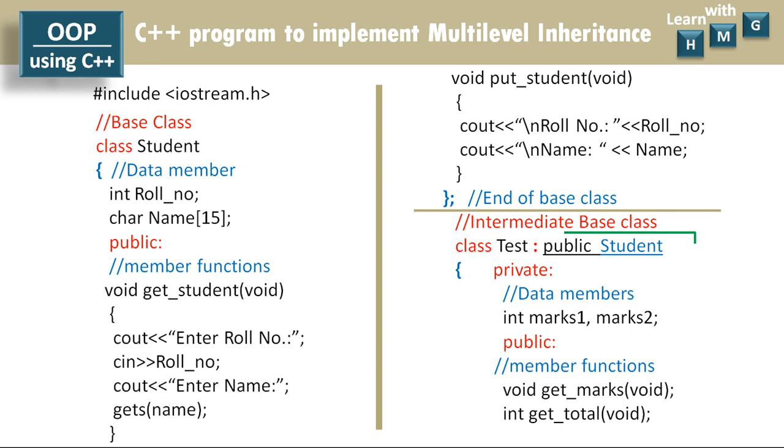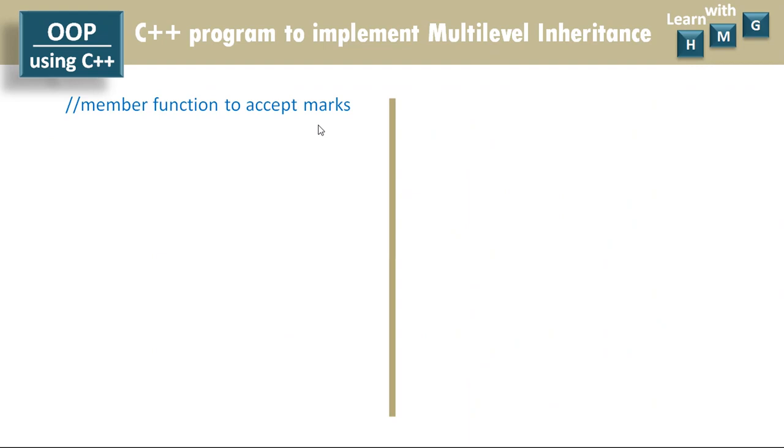That integer value is nothing but the total of marks1 and marks2. So let us end the declaration of test class, which is the intermediate base class. The definitions of getMarks and getTotal member functions we are going to write on next slide. Now let us write the definition of member functions.